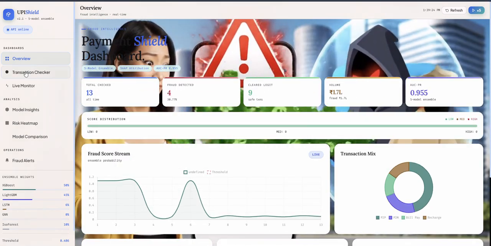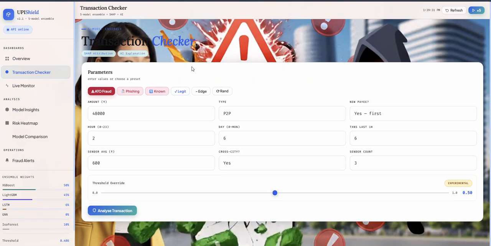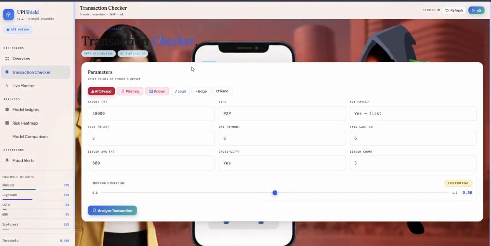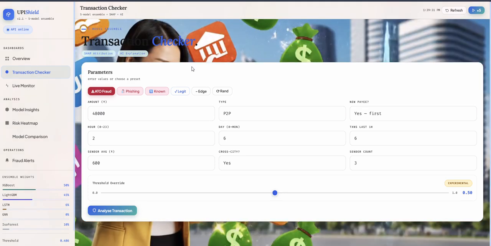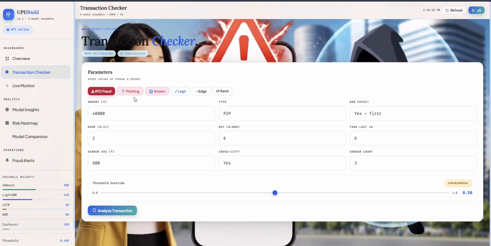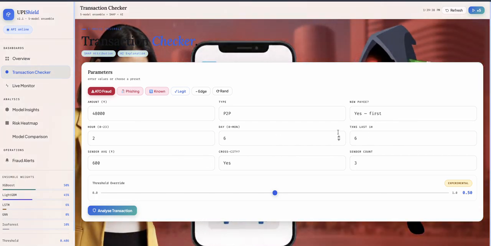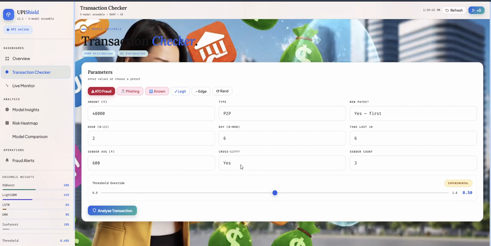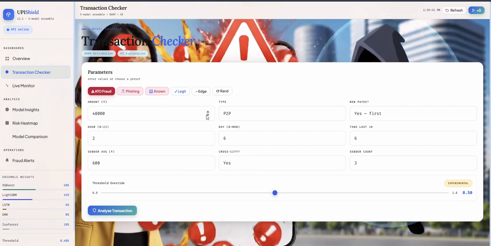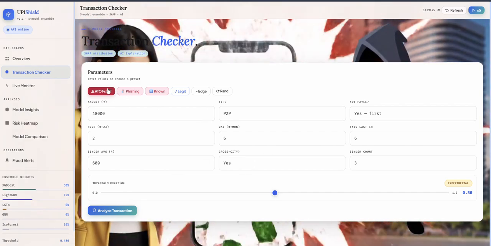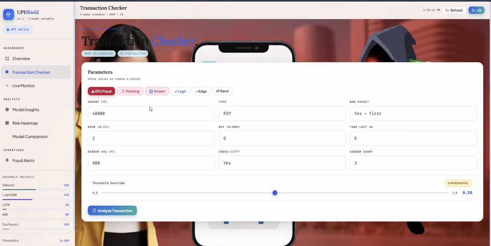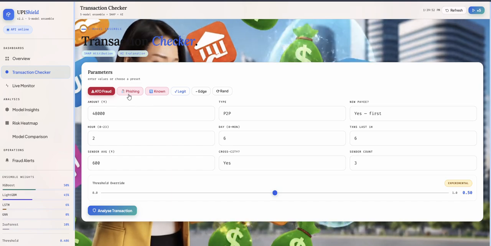Next comes the transaction checker. Here you can manually enter a transaction and check if it is fraud or not. You can put in things like amount, type, a new payee or not, day, transaction last, and sender average, and things like that. You can also use these buttons to autofill the data instead of entering it manually.